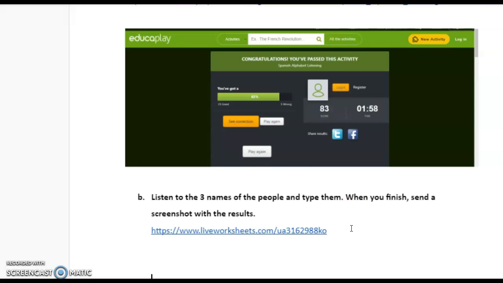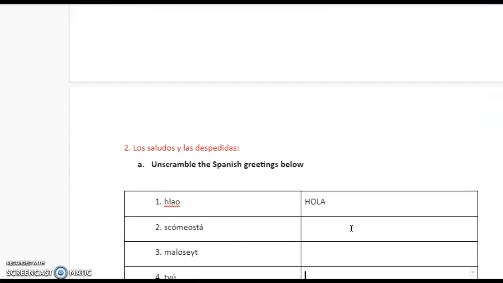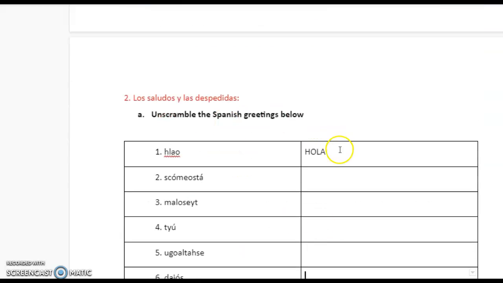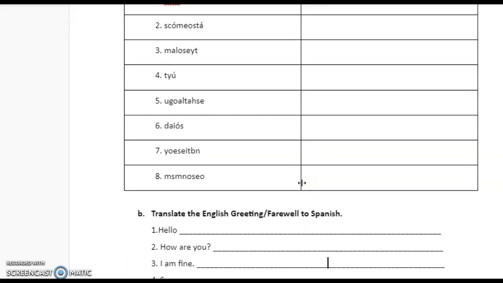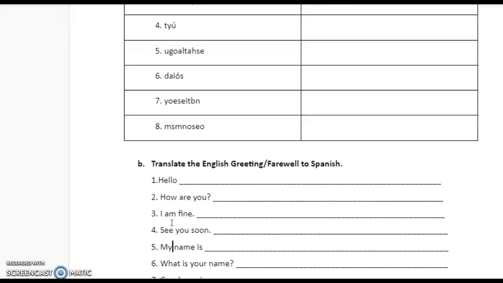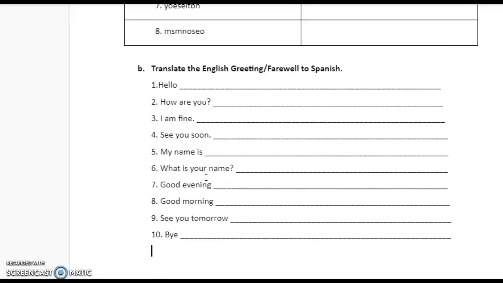Now, you are going to go to the second part, that is saludos y despedidas. This is the easiest part. You need to unscramble the Spanish greetings below. For example, this one. I already gave it to you. Hola. Here you need to write down the correct way, etc. For this part, you need to translate the English greeting, the English farewell to Spanish. For example, in this case, it would be something like Hola. I don't want you to answer the questions. I want you to translate them from English to Spanish, okay?